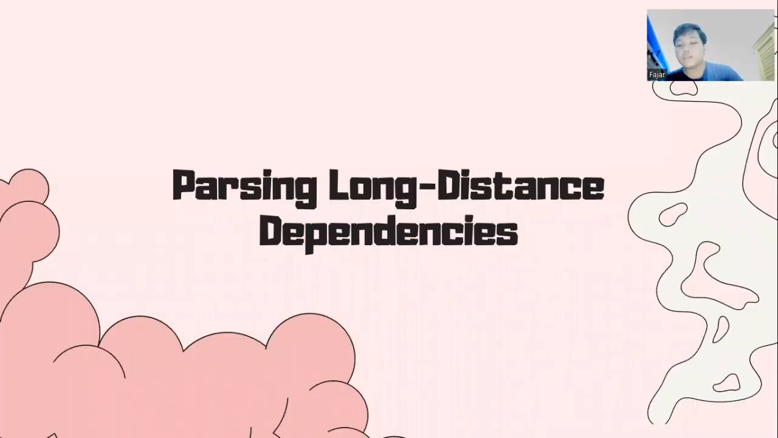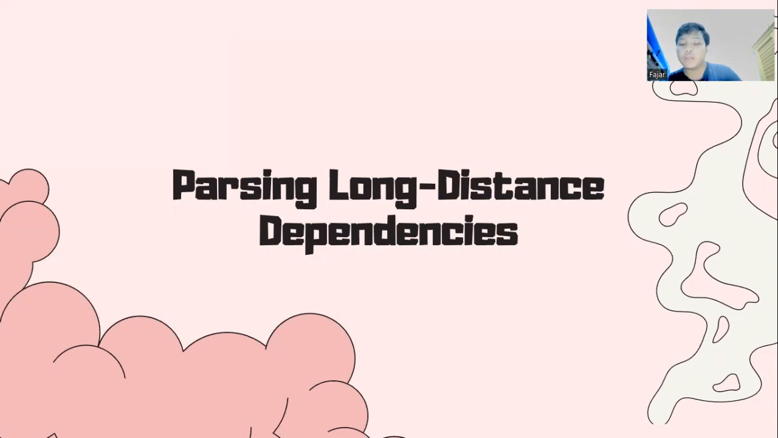Parsing long-distance dependency refers to the ability of a language user to correctly interpret sentences that involve grammatical relationships between words that are far apart in a sentence. Long-distance dependencies can involve a variety of syntactic relationships such as relative clauses, WH questions, and embedded clauses.